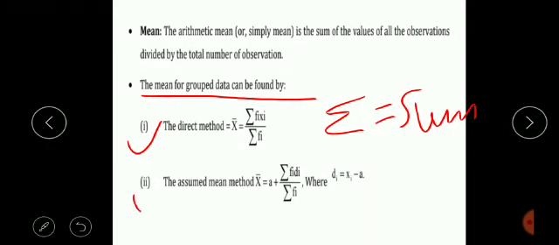The other method is the assumed mean method. In this method we use the formula mean is equal to a plus sigma fi di upon sigma f. Here a is the assumed mean, plus sigma fi di, meaning the product of individual frequencies and deviations and their sum, divided by sigma f. Then we calculate the mean by the assumed mean method.